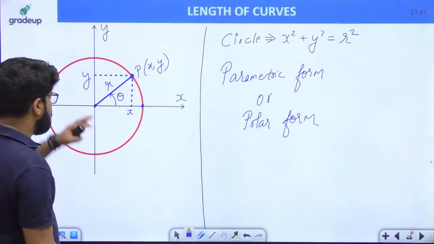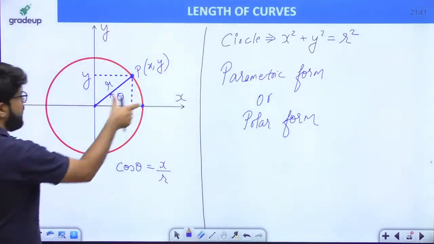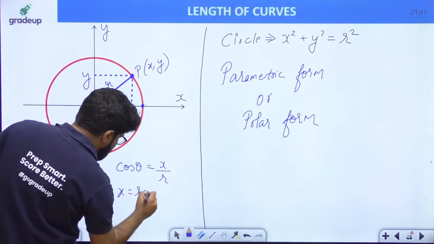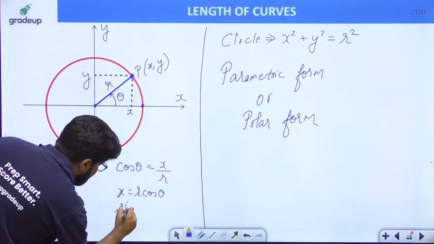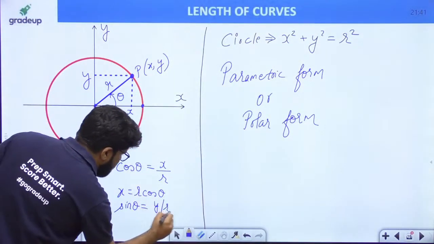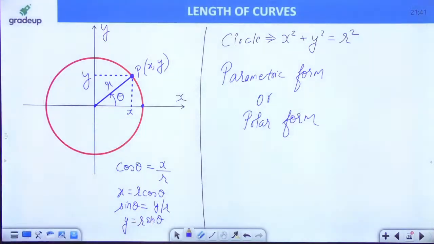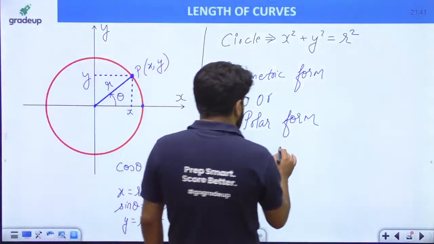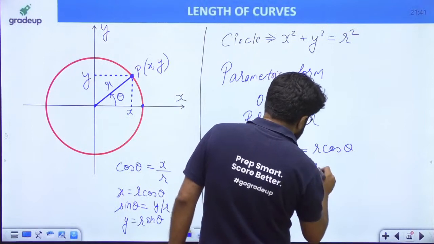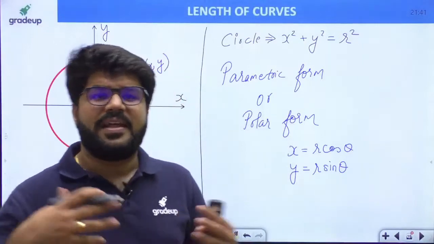If you apply simple trigonometry, cos theta is base upon hypotenuse. This becomes a right angle triangle. Base is x, hypotenuse is r. So x is equal to r cos theta. Similarly, sin theta in the right angle triangle is opposite side, the height, upon hypotenuse, so y becomes r sin theta. That is the parametric form. So the polar form of a circle is x equal to r cos theta and y equal to r sin theta. And then I'm asking you to calculate the length of the circle.